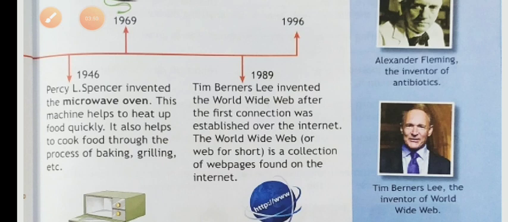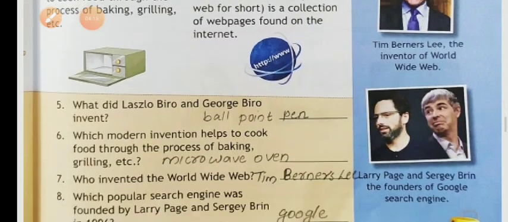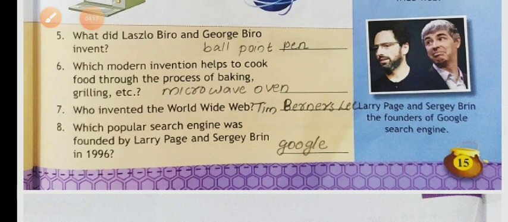Okay, and next invention. Tim Berners-Lee invented the World Wide Web after the first connection was established over the internet. The World Wide Web is a collection of web pages found on the internet. What is the World Wide Web? It is a collection of web pages found on the internet. And here also some questions are there. You can write in your textbook.